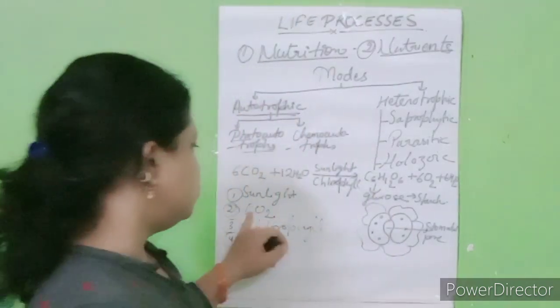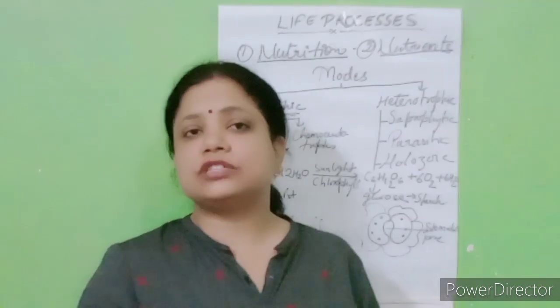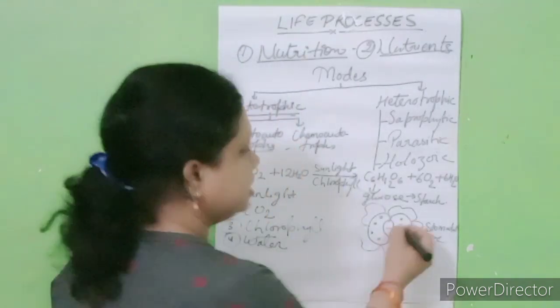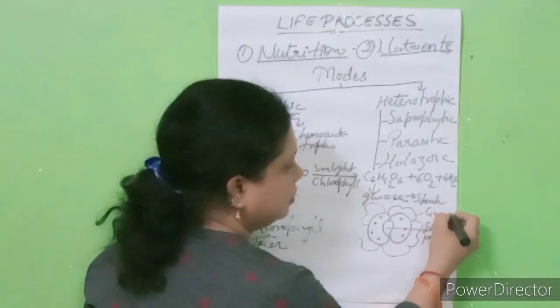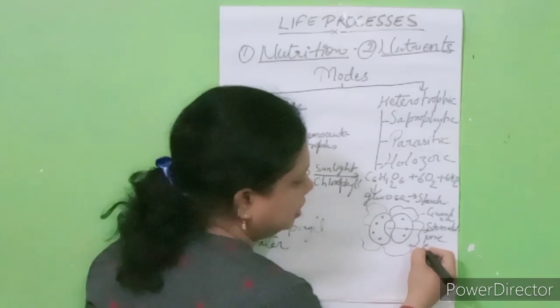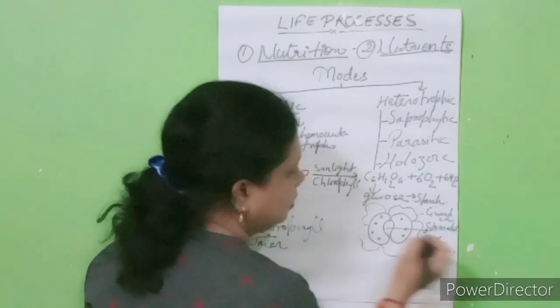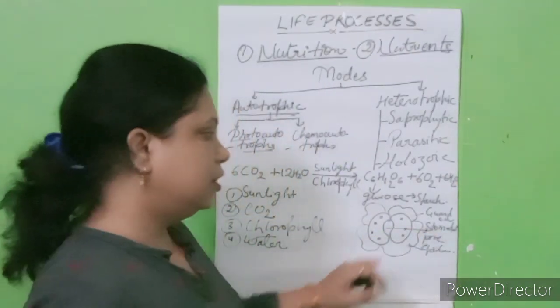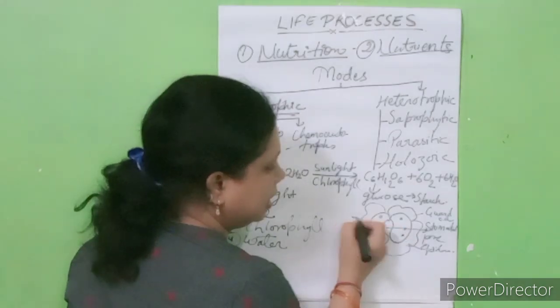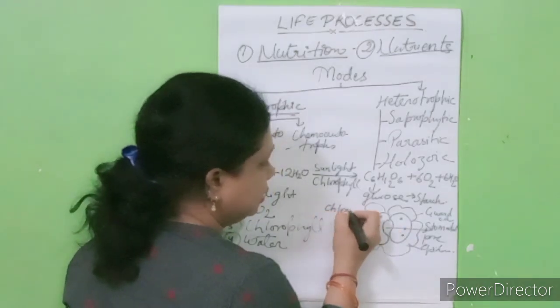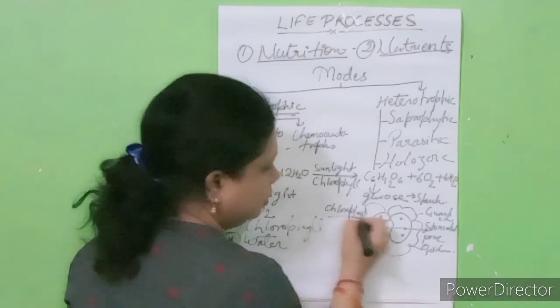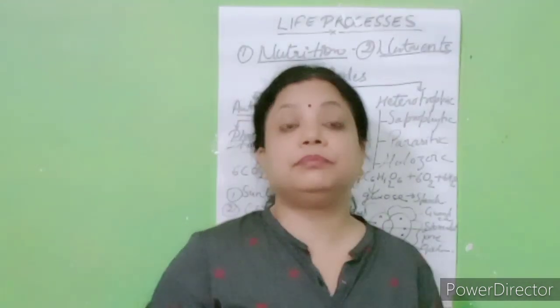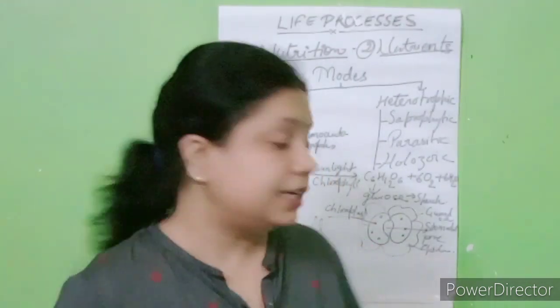So CO2 enters through the stomata, right? And this is the guard cells. This one is the epidermal cell, right? And this is the stomatal pore, and in the guard cell, chloroplast is present, which is an important cell organelle, right?